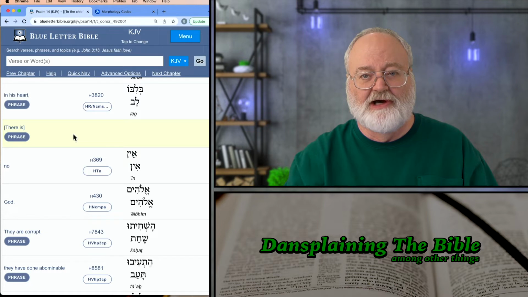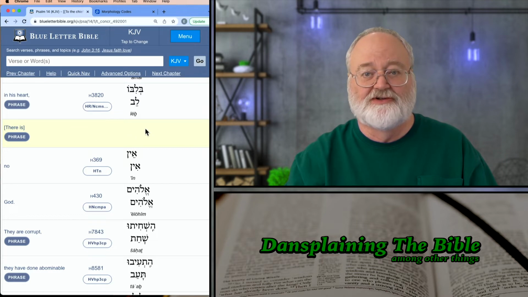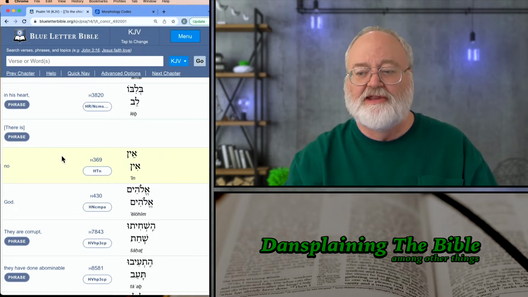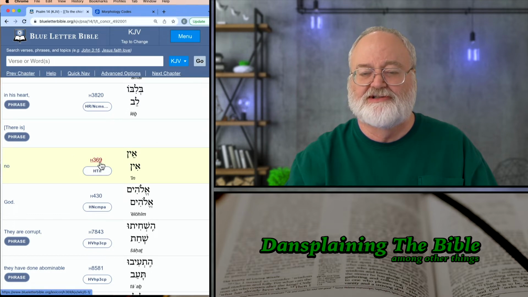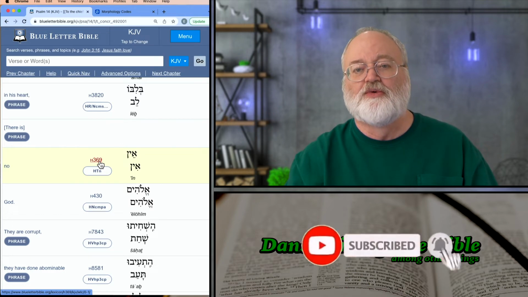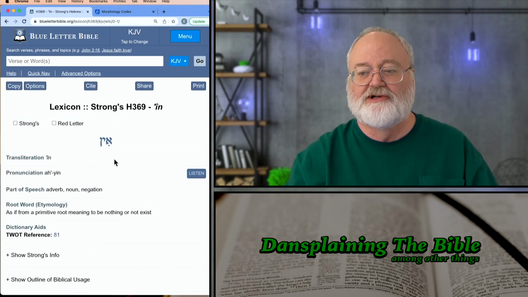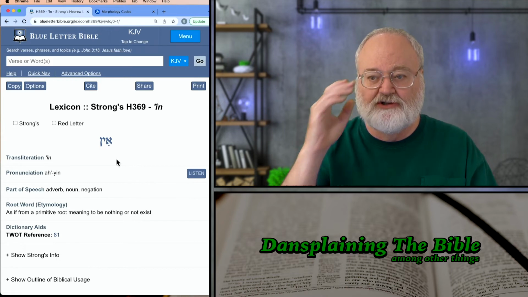And just as we expect, there's no Hebrew next to the English "there is" because it's not in the Hebrew. The Hebrew only says "no God." From here, we can then go to this link here, the H369. That's the Strong's number. It's the index into Strong's Exhaustive Concordance, which gives more information about the Hebrew word.